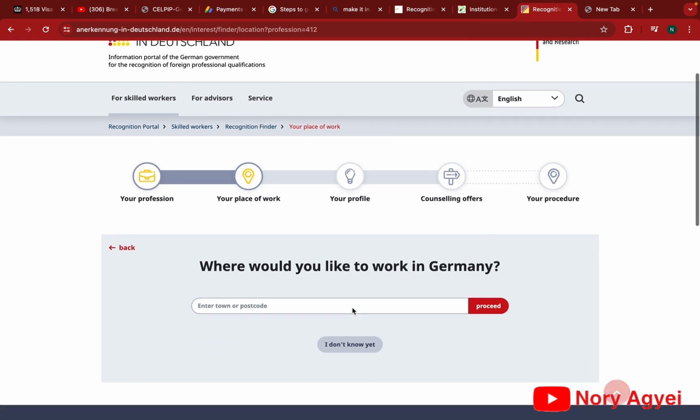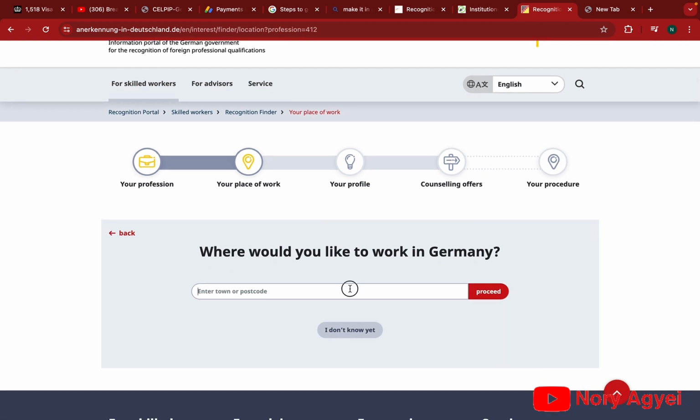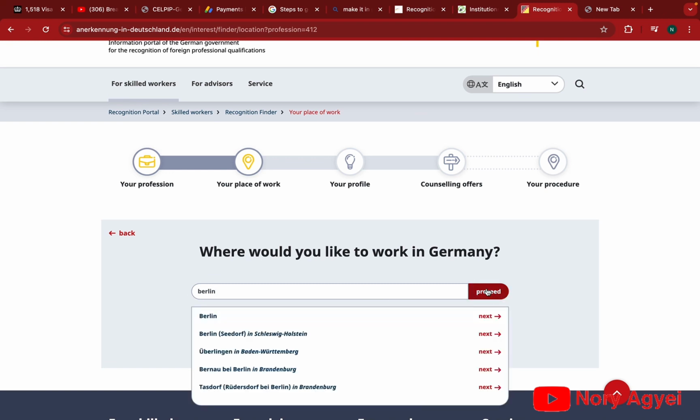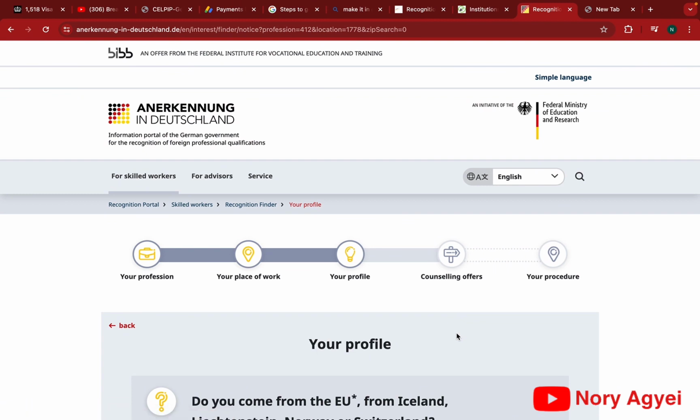It's asking you, where would you like to live in Germany? So like I said before, you just type in a random town in Germany. Let's still type Berlin. So we type Berlin in and we go to proceed. This time around, you don't click on "I don't know yet." So you click on any of the options that is there and you proceed.